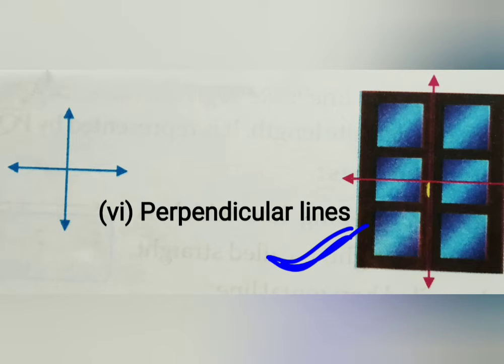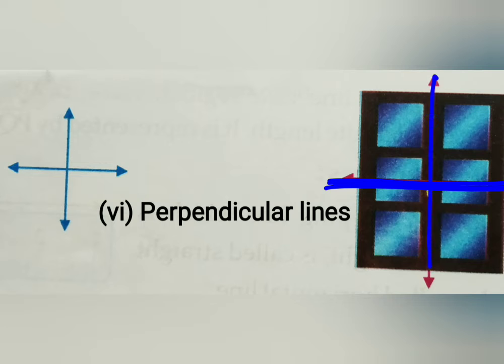You can see an example is showing here. This is window, okay. And if we talk about the window, so this horizontal line and this vertical line, they both are arranged here in perpendicular way. So when two lines intersect each other at right angle, it means that 90-degree angle. Whenever two lines intersecting to each other at 90-degree angle, always known as perpendicular lines. Is that clear? All right.